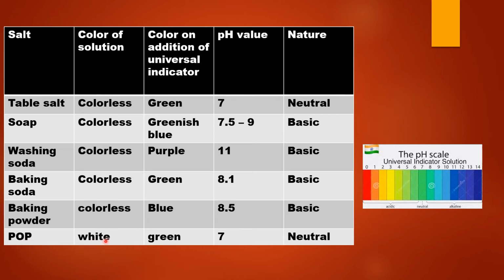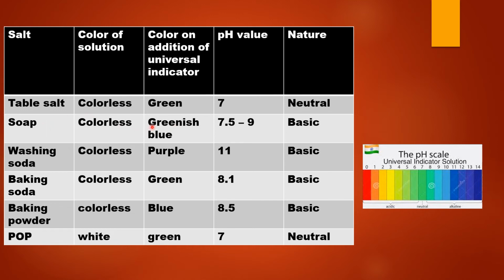When 2 to 3 drops of universal indicator solution are added to each of these solutions, these are the color changes which are recorded in the test tube or in the beaker. Table salt solution acquires a green color when universal indicator solution is added to it. If you compare this green color with the help of this pH scale, you will find that the pH of this table salt solution will be equal to 7, which means that the solution is neutral in nature.